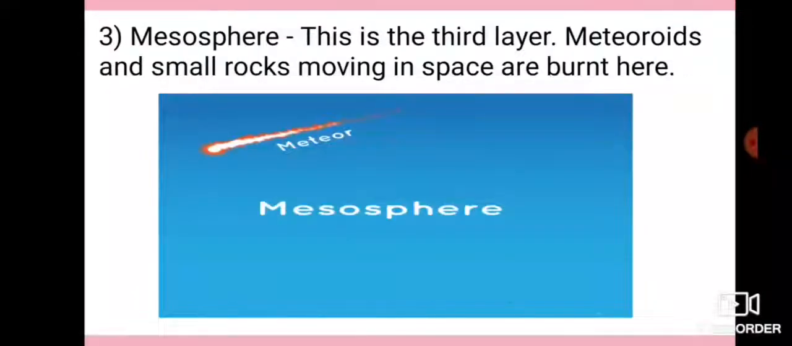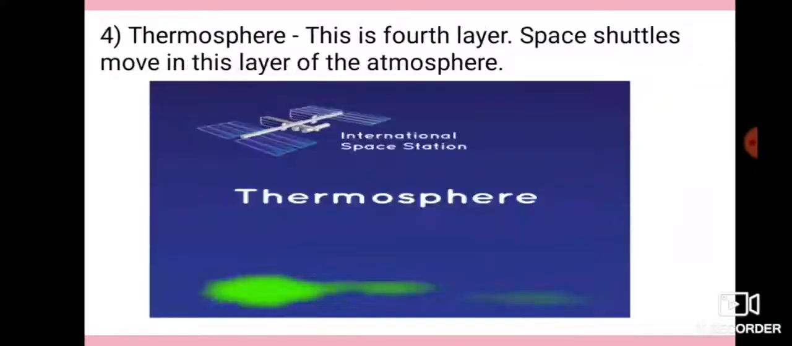Third one, mesosphere. The mesosphere is the third layer of the atmosphere. It is the coldest atmospheric layer surrounding the Earth. It becomes cold enough to freeze water vapor in its atmosphere into ice clouds. Thermosphere. The thermosphere is the fourth layer of the atmosphere that absorbs the sun's radiation, making it very hot. It is a layer where satellites orbit around the Earth.